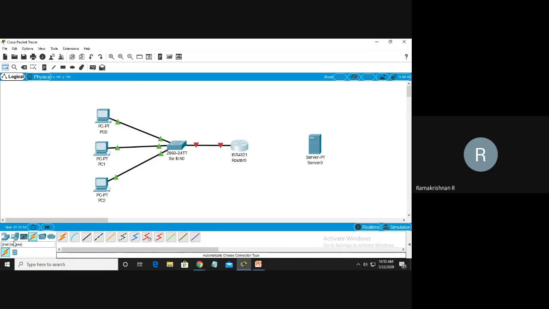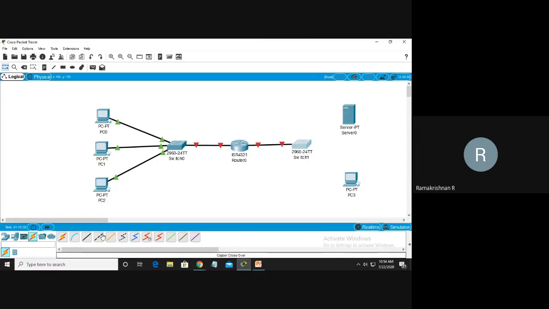Then I will put one more switch here. This fellow acts as both a server and a client, you can imagine like this. So I am connecting this router to this switch.